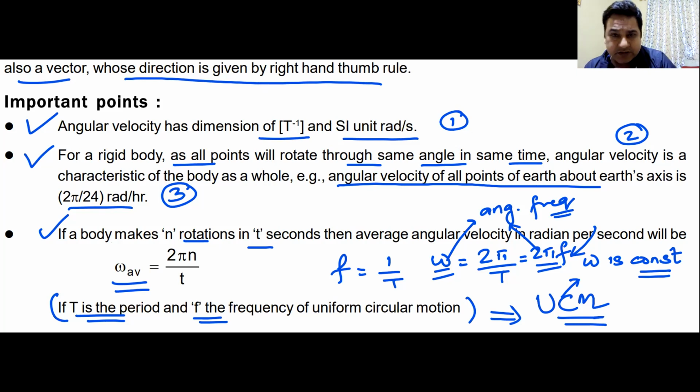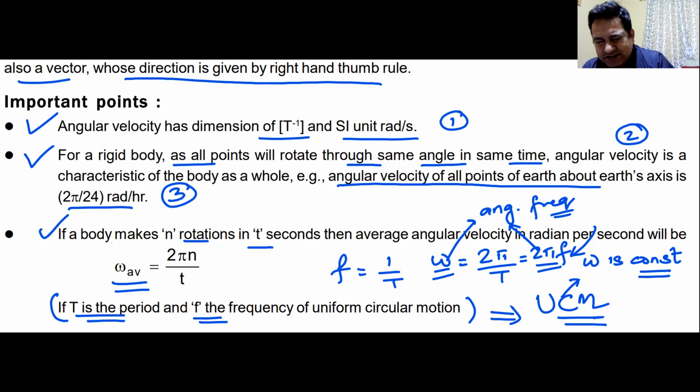What is it that we have learned in today's class? We have learned these basics of circular motion, starting with angular position, which is given in terms of angle, theta. It's a scalar quantity. Then change in angular position is angular displacement. It is a scalar as well as a vector. For small angular displacement, it is a vector. For large, it is a scalar. Then angular velocity: average angular velocity is total angular displacement divided by total time. Scalar quantity.